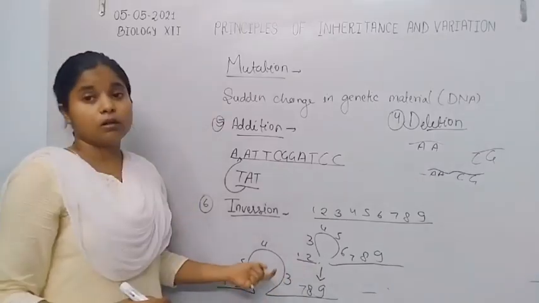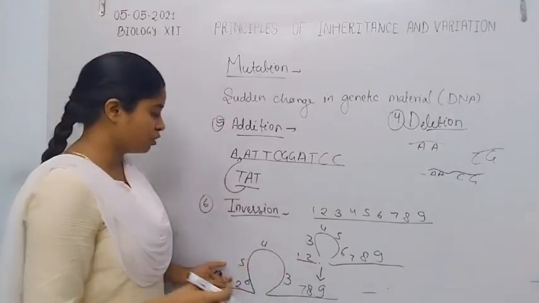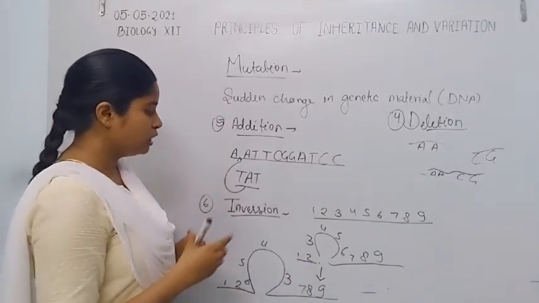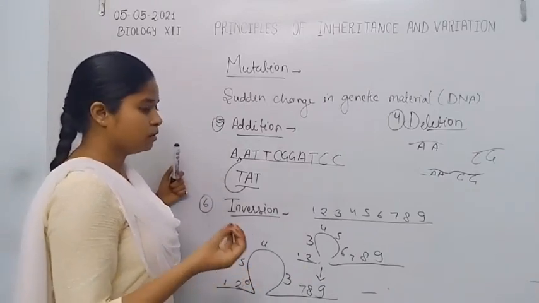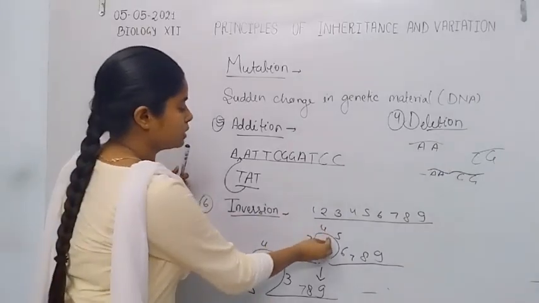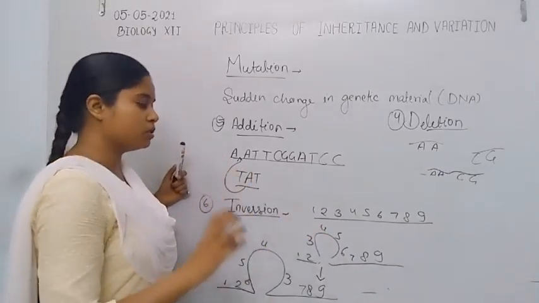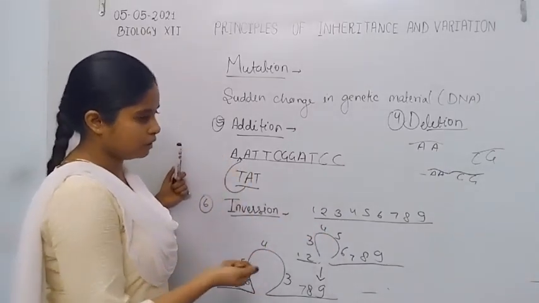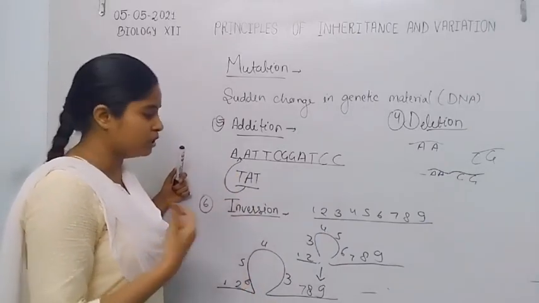So this also causes mutation, because there is no deletion or insertion of nitrogenous bases, but due to the inversion of a certain sequence, that causes the mutation, because it adds a different type of amino acid during protein synthesis.